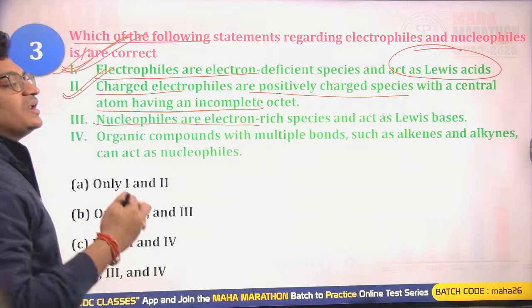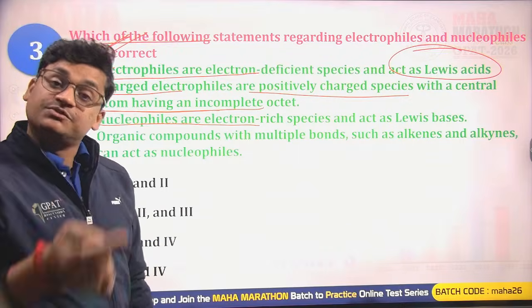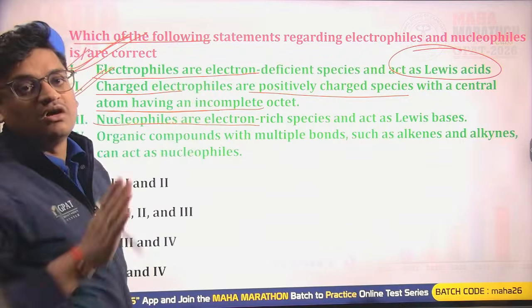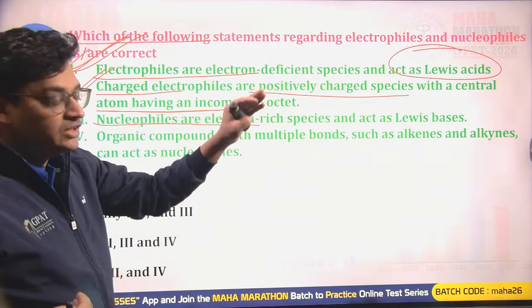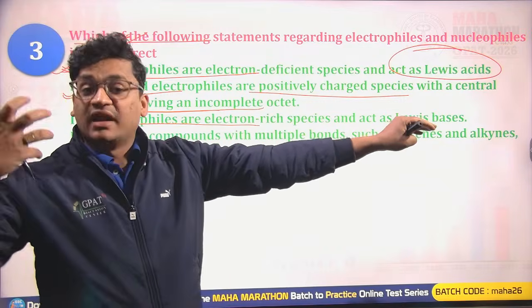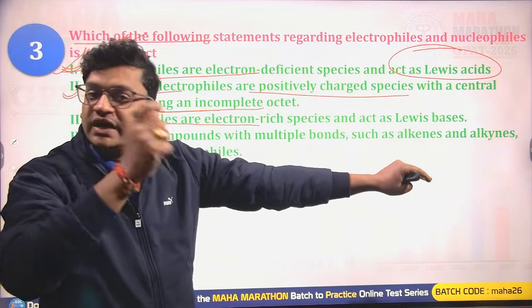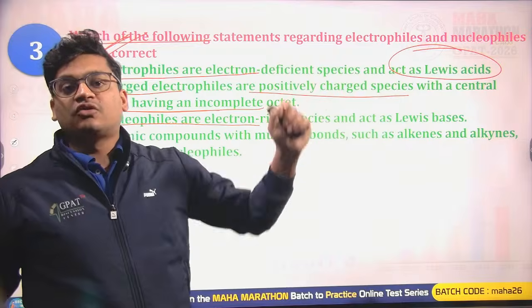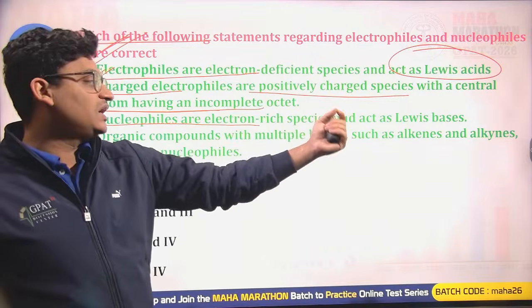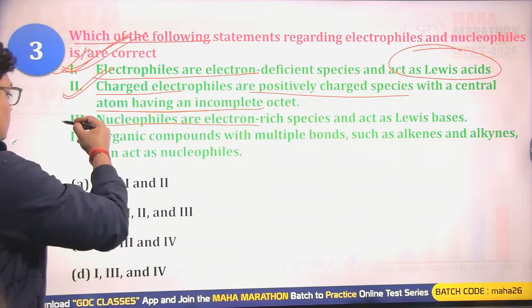Nucleophiles are electron rich species and act as a Lewis base. Yes, very well. Just the inverse of the electrophiles, nucleophiles act as electron rich centers. They must have electron donating properties. They have electron pair donating tendencies, so they can be termed Lewis bases.